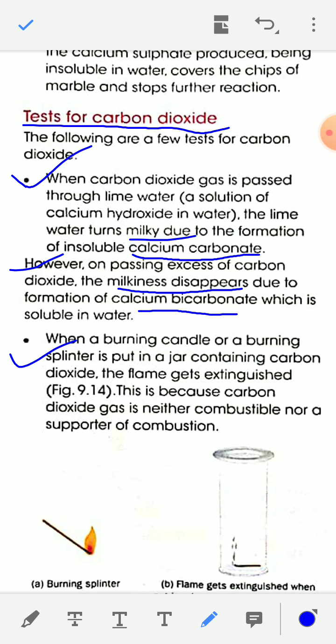Second test, when a burning candle or burning splinter is put in a jar containing carbon dioxide, the flame gets extinguished. This is because carbon dioxide gas is neither combustible nor a supporter of combustion. These two are the tests for carbon dioxide.